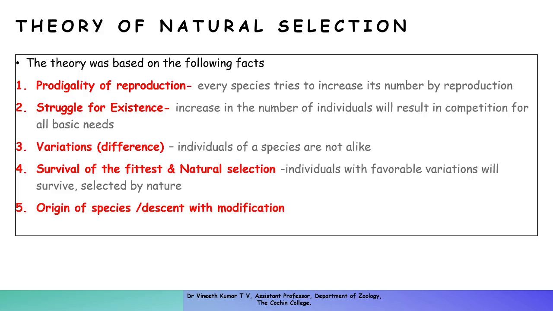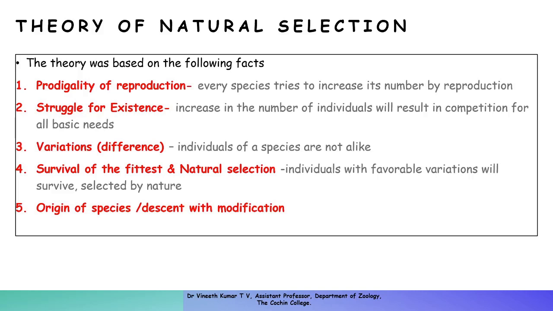A1 means one modification is added, A2 means two modifications are added, and after 10 generations around 10 modifications might be present in that organism. Thus, organism A, after natural selection over successive generations, has descended with modifications as A10. That is what is called descent with modification.